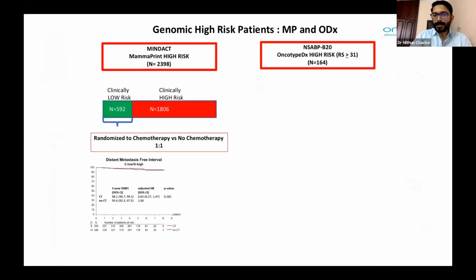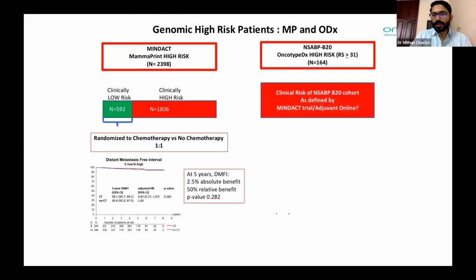And if you see the distant metastasis-free interval, chemotherapy versus no chemotherapy, it was 98.1% versus 95.6%.